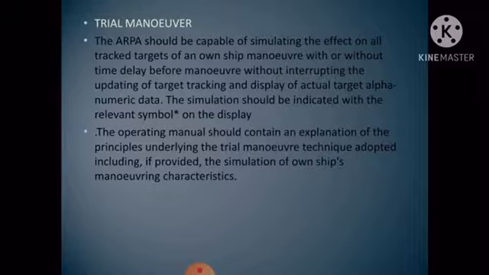So, trial maneuver. The ARPA should be capable of simulating the effect of an own ship maneuver on all targets without time delay, before the maneuver, without interrupting the updating of the target and display of the actual target's alphanumeric data. The simulation should be indicated with the relevant symbol on the display.